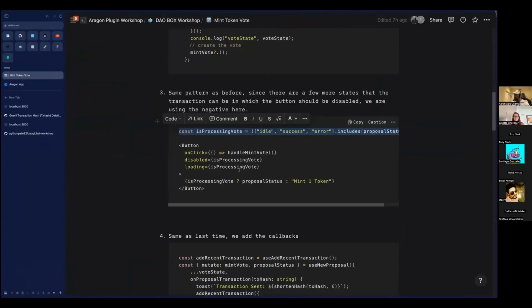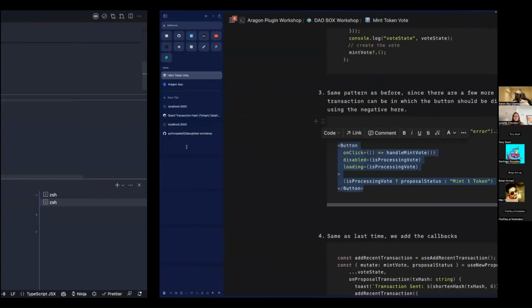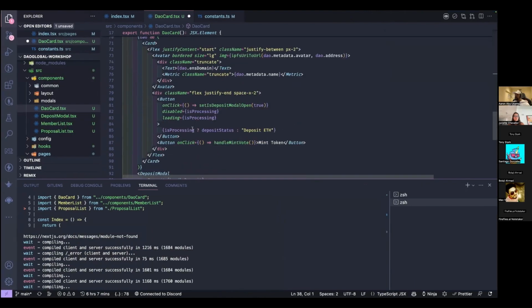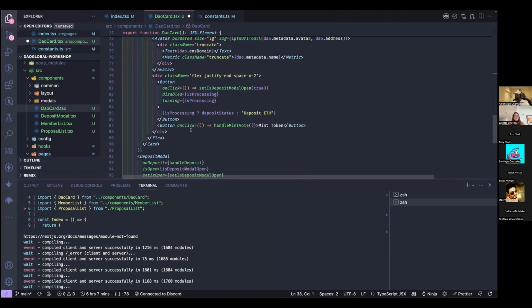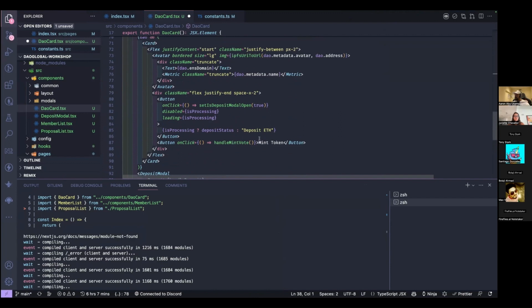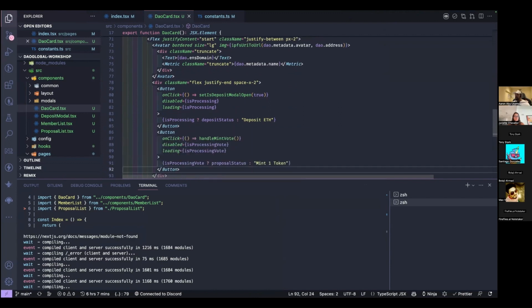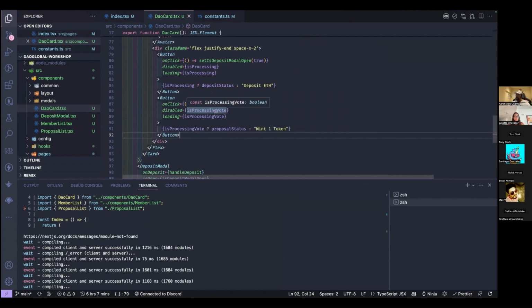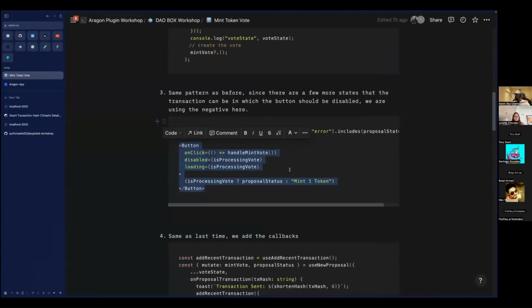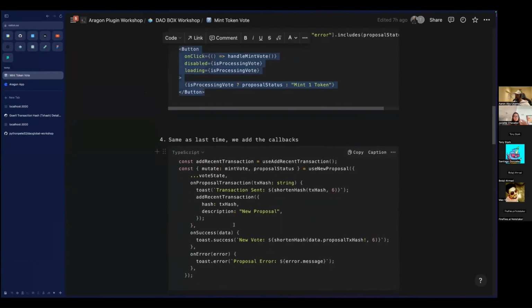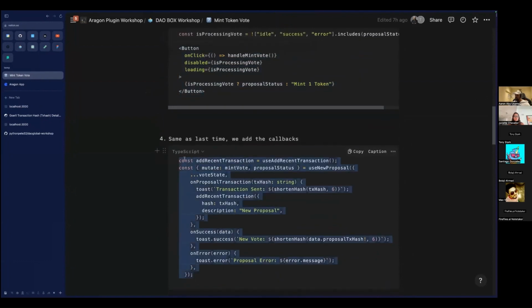Let's go back to here and just copy the updated button. Here we go, mint token. And while we're here, we know the score of these callbacks, so we might as well just add these in now as well.